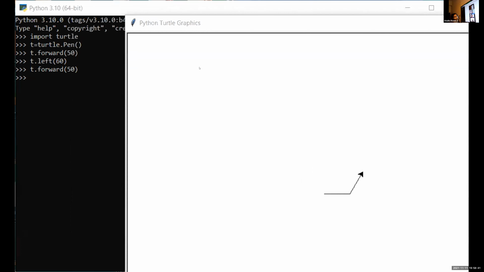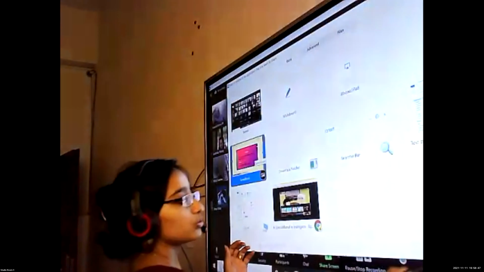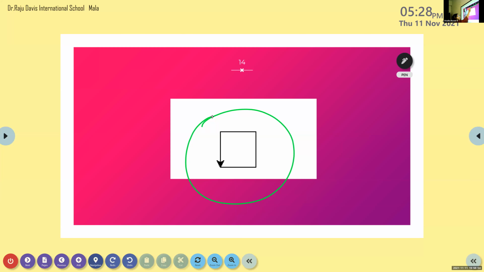You can stop sharing the screen. So you all have to mention the ideas. Okay, so you have to give the idea. One is going to do that. If I want the diagram like this, tell me the code. So who is going to share the screen?